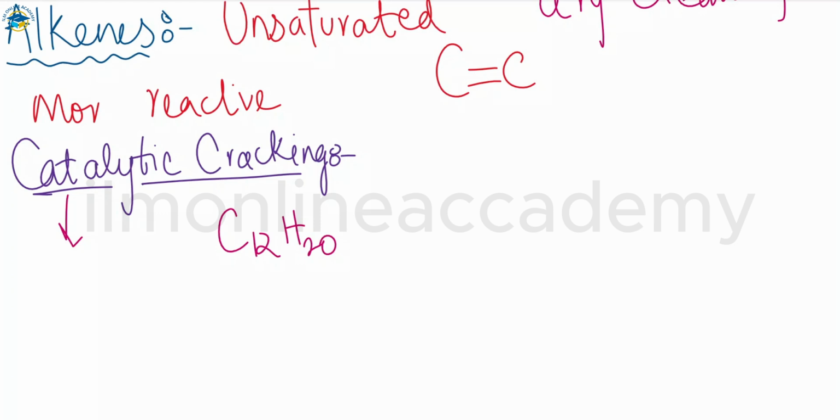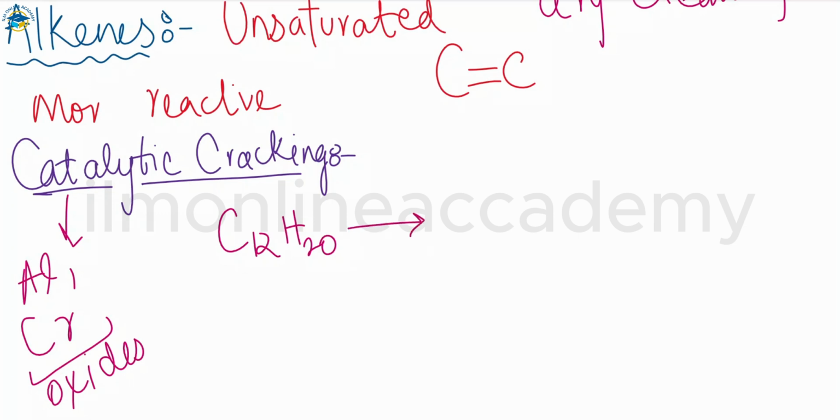In this we use a mixture of aluminum and chromium oxides as the catalyst. The catalyst is just to increase the rate of the reaction. So whenever a long chain alkane molecule is broken down, we then get the alkenes.